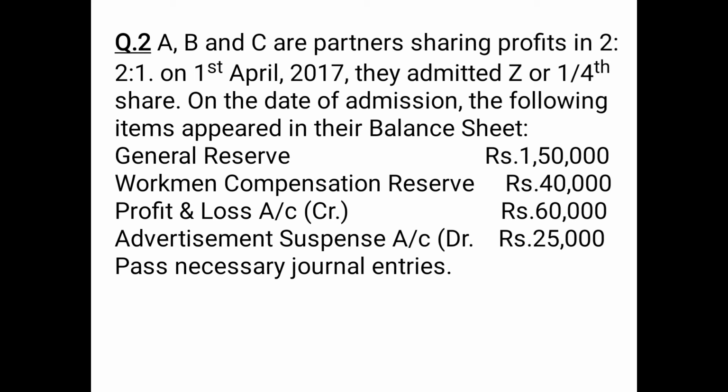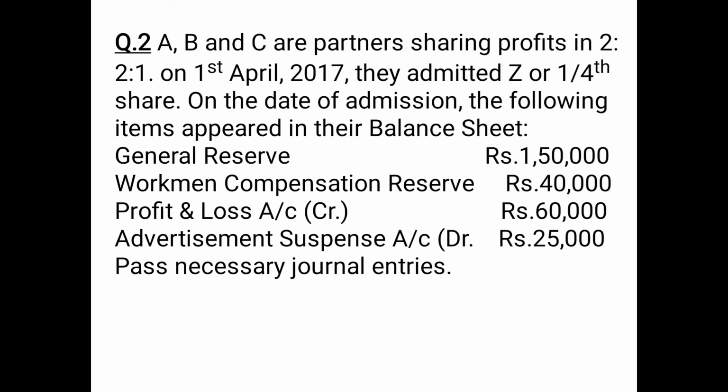That means the entire amount of workmen compensation reserve is treated as surplus and will be transferred to old partners' capital or current account. General reserve is a reserve which will be transferred to old partners' capital. Workmen compensation reserve will be transferred to old partners' capital, and the profit and loss account credit balance is undistributed profit.